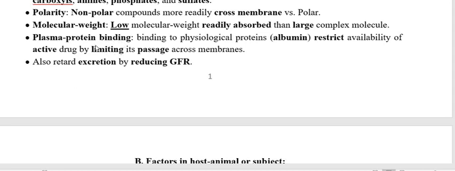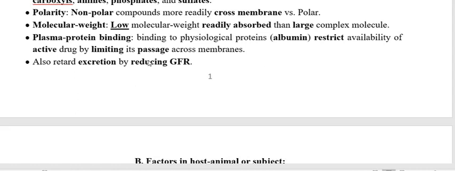So those toxicants possessing high plasma protein binding usually bind with the albumin and their free form is very less. If less free form is there, then less toxicity occurs, because for the action of a drug, a xenobiotic or a toxicant, it must be in free form. Only the free form passes across the membrane or produces its action. So this is another important property.